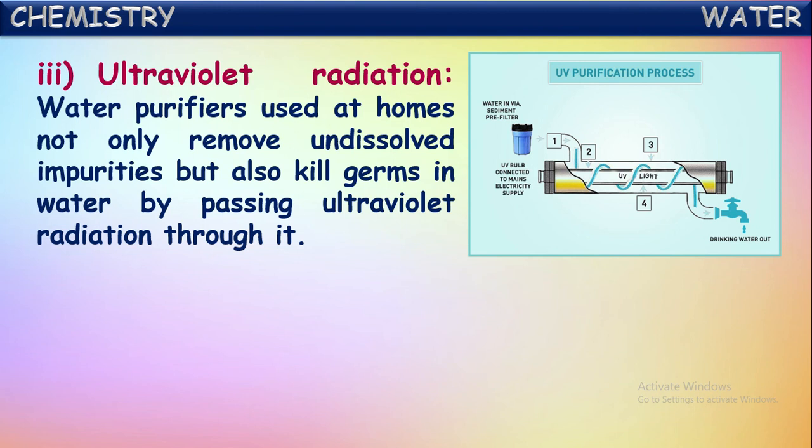UV radiation means ultraviolet radiation. If this ultraviolet radiation is passed into the water, it kills the germs and bacteria present in the water. By this method also, water is made safe. Generally, this technique is used in water purifiers which we use at our homes. Okay.